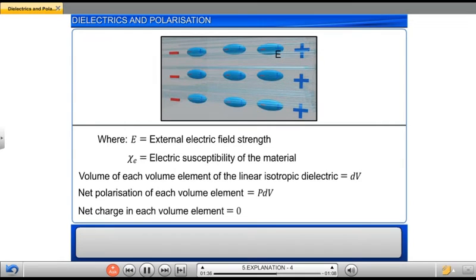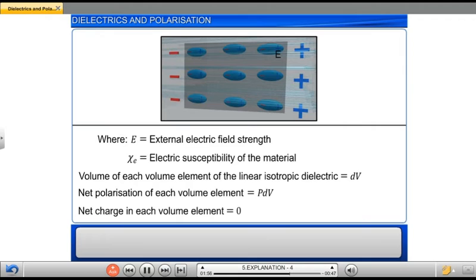The resultant effect in the material due to the uniform external electric field will be the formation of an induced positive charge density plus sigma induced on the right face of the dielectric and minus sigma induced on the left side of the dielectric.